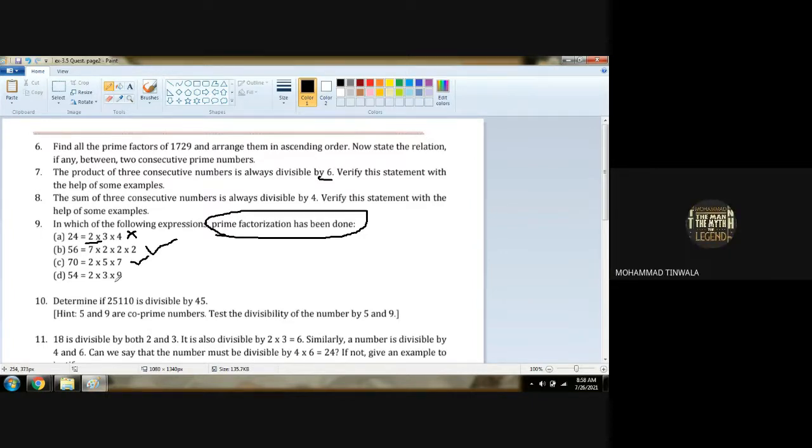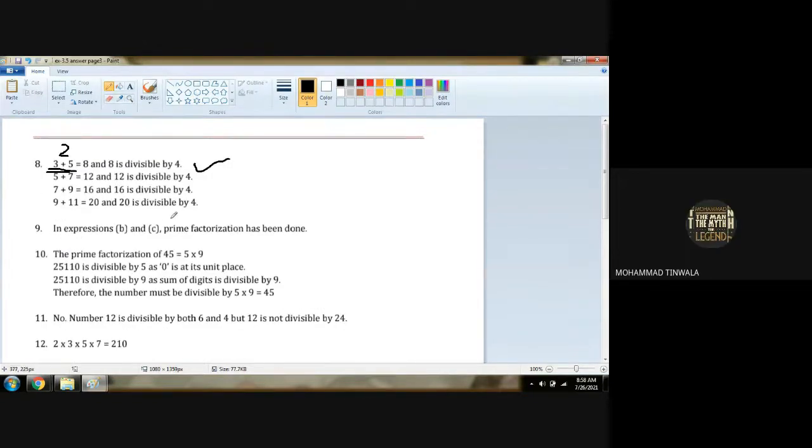2 and 3 are prime. 9 is not a prime number. So which are the two expressions? B and C. Yes. So the answer is expressions B and C, where prime factorization has been done.